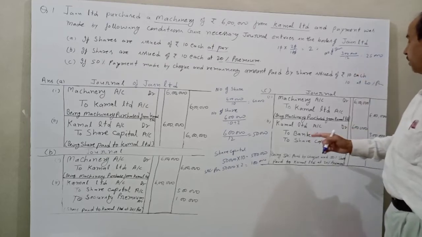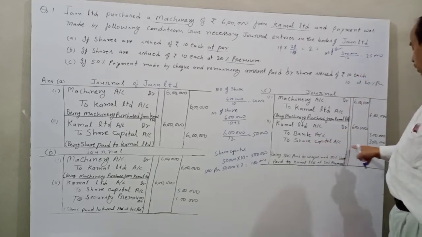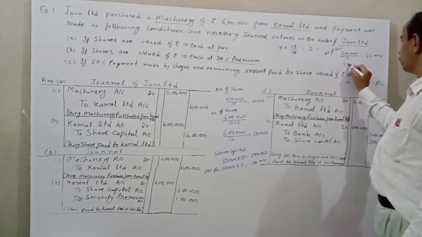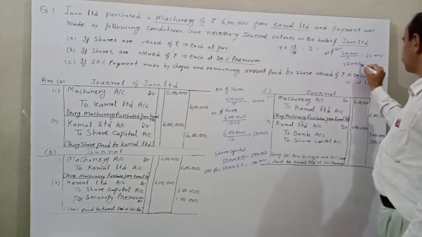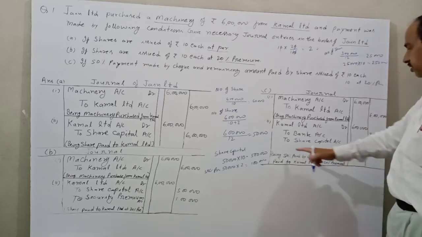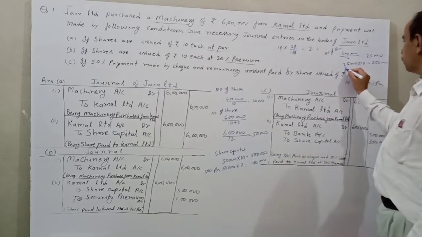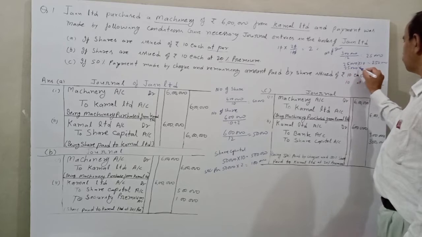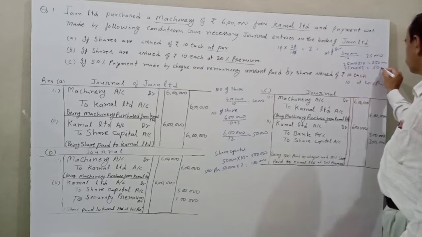The share capital is 25,000 multiplied by 10, which is equal to 2,50,000, and the securities premium is 25,000 multiplied by 2, which is equal to 50,000.